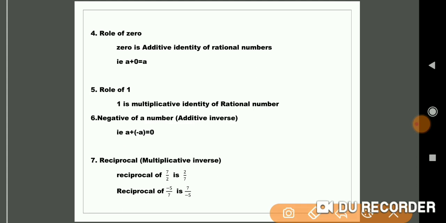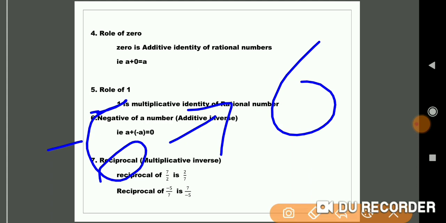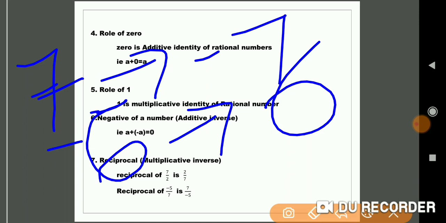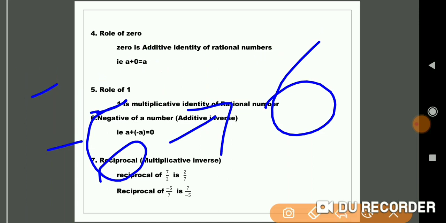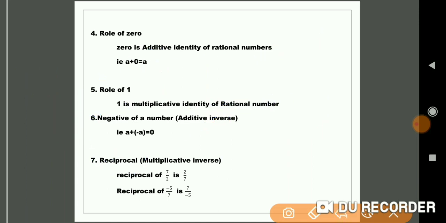That is, minus 6 is there. Its additive inverse is 6. And minus 7 is there. Its additive inverse is 7. So we call it sankalanada runatmaka. So the next property is the reciprocal. That we call Rutkrama.